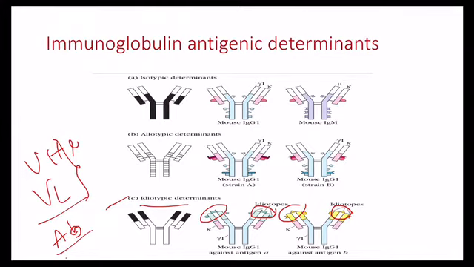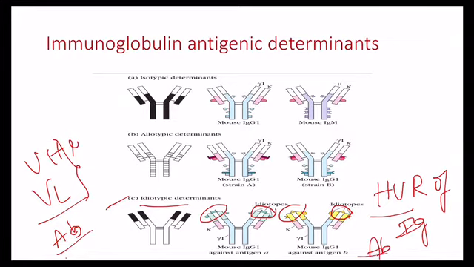Idiotype markers are present in the HVR, the hypervariable regions of immunoglobulins. Idiotypes are specific to each antibody molecule. Anti-idiotypic antibodies are antibodies produced against these idiotypes. They can have a structure similar to that of the epitope, so they can also be used as a vaccine.